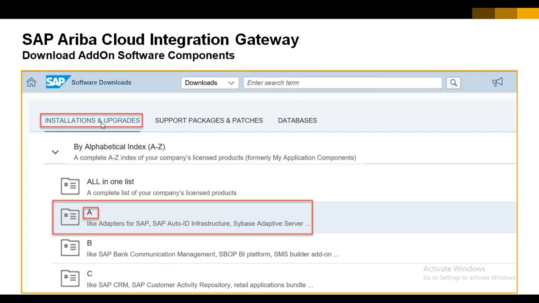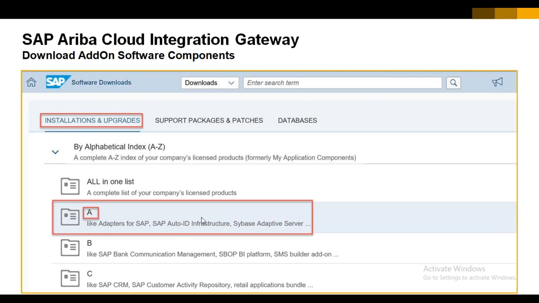Here we can see different options like installation and upgrades, support packages and patches, and databases. We first click on installation and upgrades, and in the first step we have to sort in ascending order. That means we select A to Z. If you click this drop down, we have two options: sort from Z to A, or from A to Z. Once sorted A to Z, we click on the letter A.